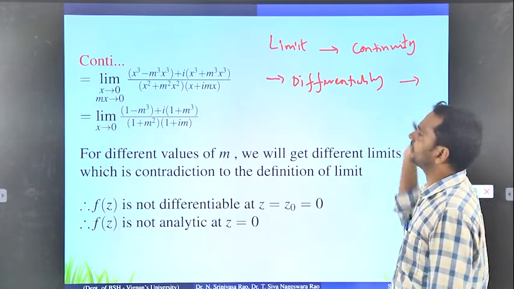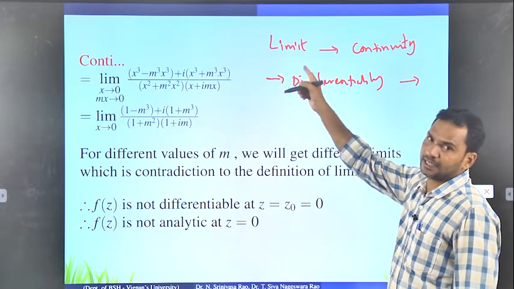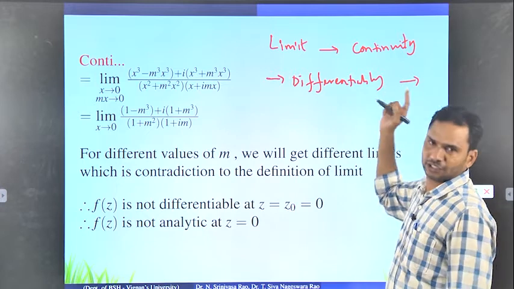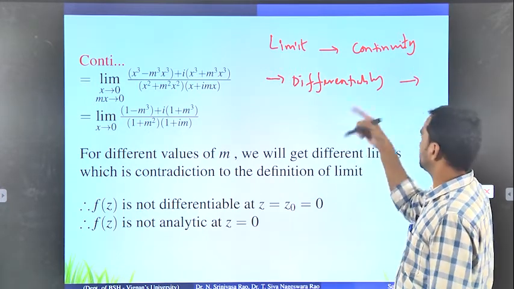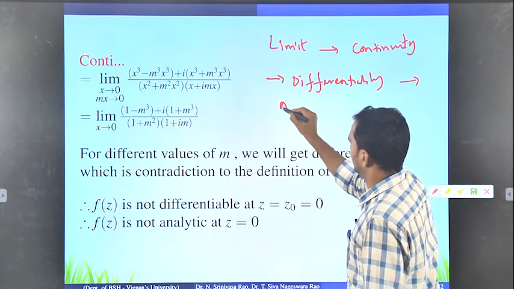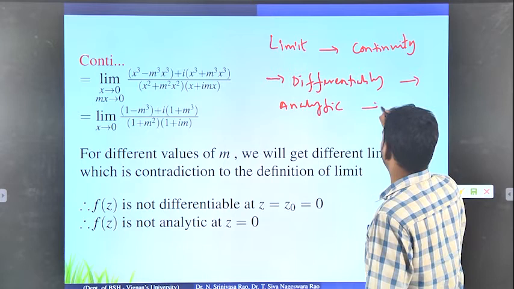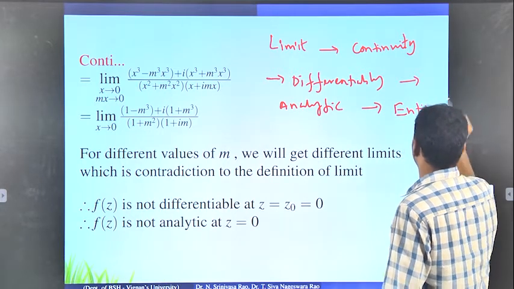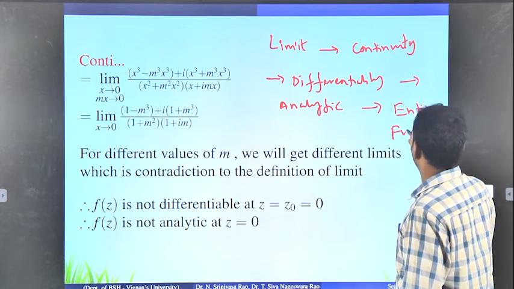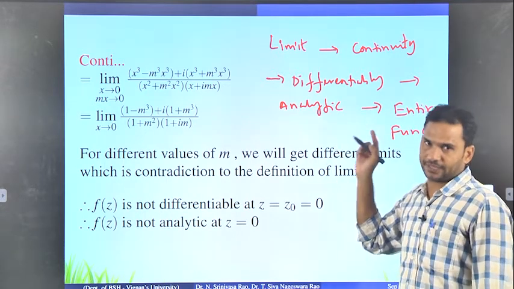So this is the order for any function. The next property is analytic function, and the final is the entire function. Okay, so this is the order of properties of a given function.